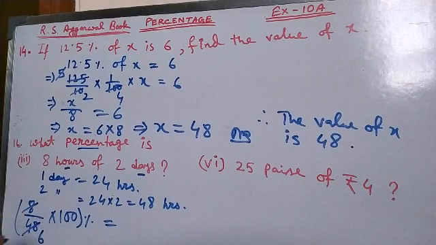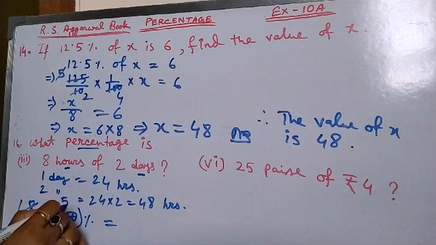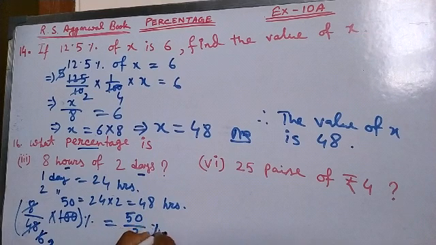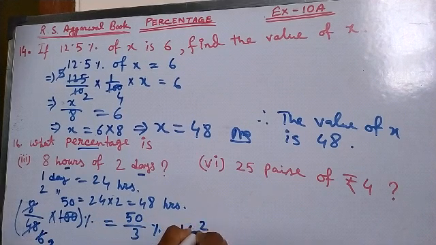8 6s are 48. This can be cut by 2. 2 3s are 6. 50 by 3%. It will be converted into mixed fraction. That means 16 3s are 48. So 16 whole 2 by 3%.